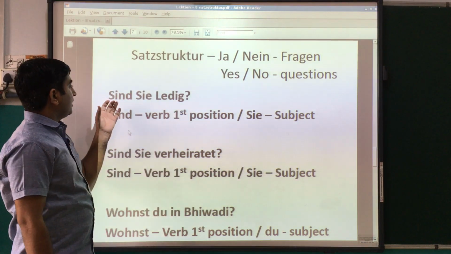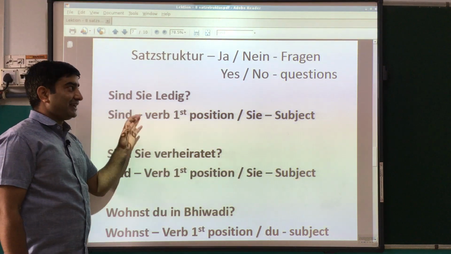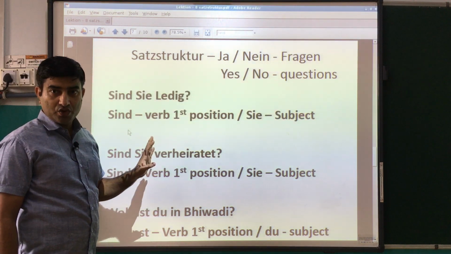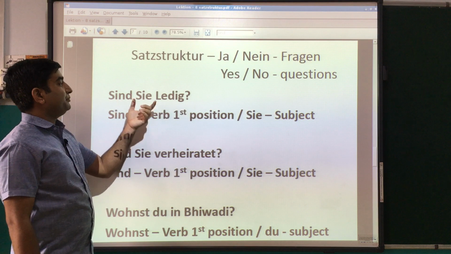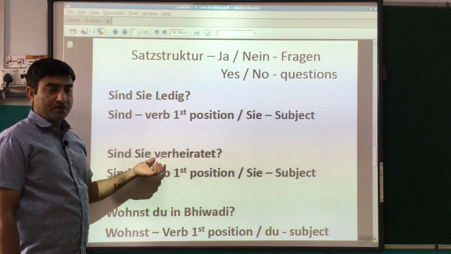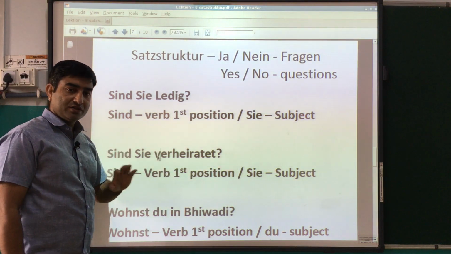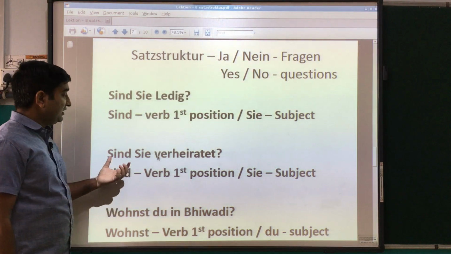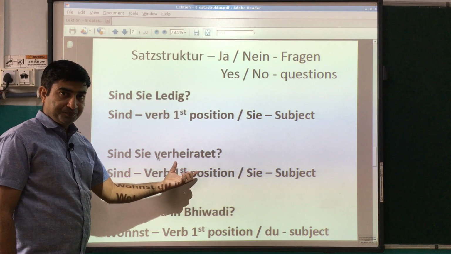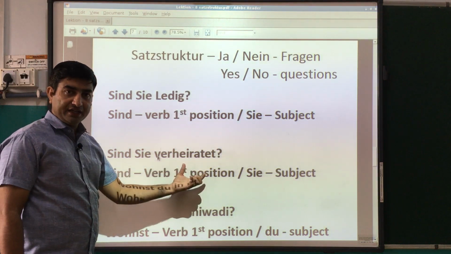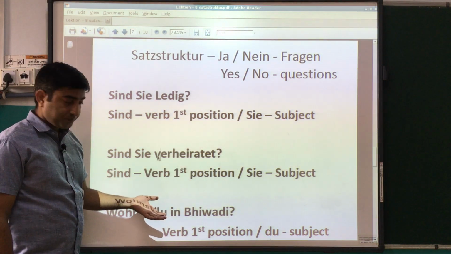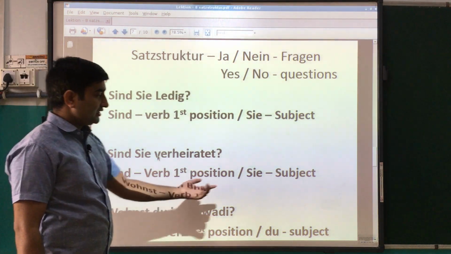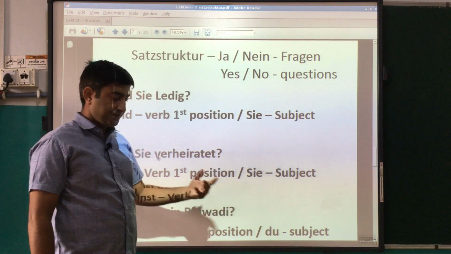So if you want to give an answer to this, you can directly say ja, yes, or nein, no. Or you can say ja, ich bin ledig. Second we have sind Sie verheiratet. Sind Sie verheiratet means are you married. So again sind is the verb which is on first position, then Sie is the subject.